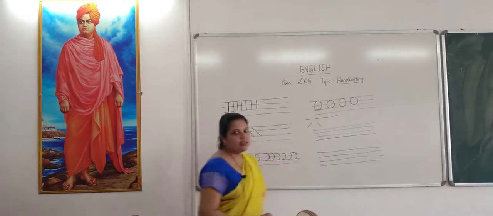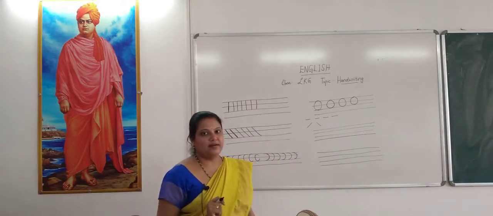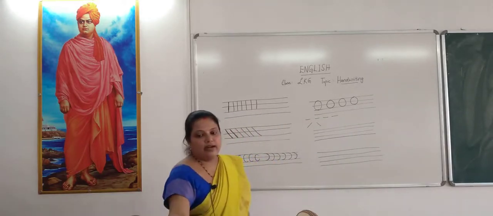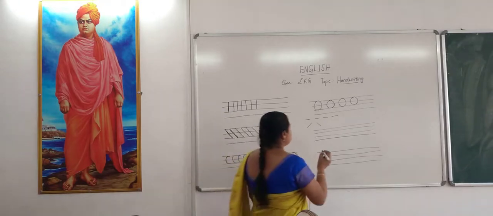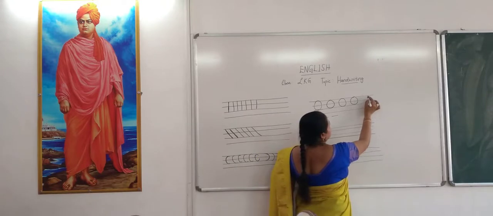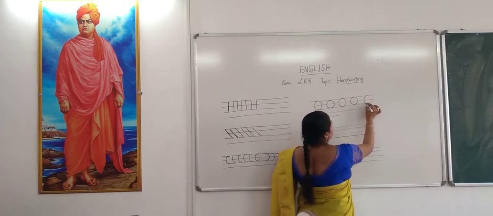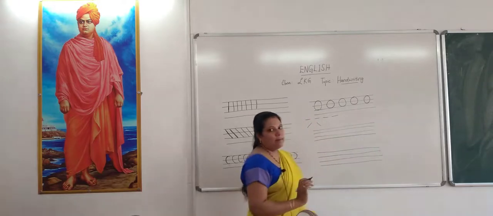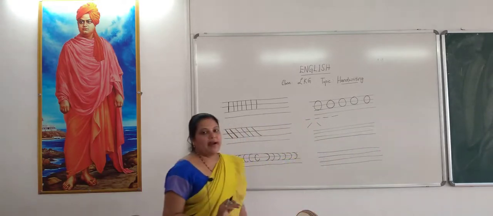This is another kind of pattern. And see, there will be one like a semicircle sometimes, just like two curves joined together. This is one more pattern.